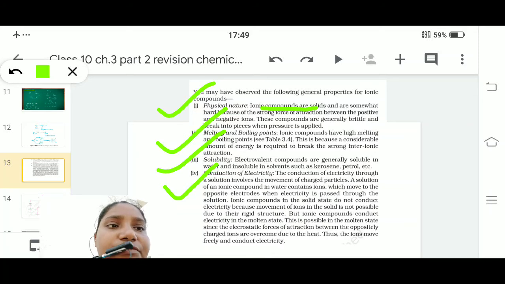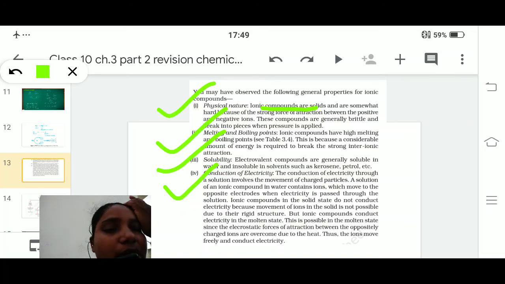An ionic bond has been formed, and plus and minus ions are present, so that's why they are packed in a solid form. They are brittle, and break into pieces when pressure is applied. The melting and boiling points of ionic compounds are high.